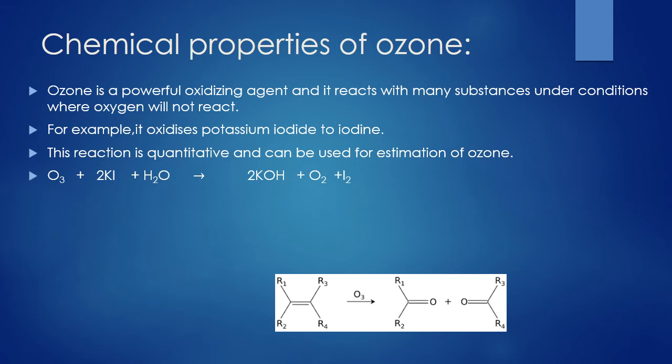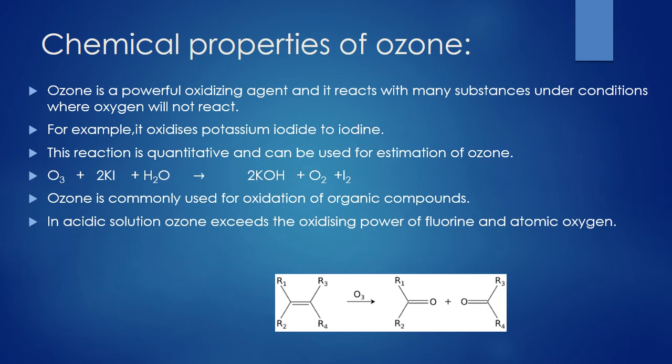And this can be quantitative and can be used to estimate ozone. How much ozone is present in a mixture can be calculated by doing this experiment. After doing this experiment, the solution can be titrated against sodium thiosulfate to find the percentage of ozone present. Then ozone is commonly used for oxidation of organic compounds. You can look at this. Organic compounds can be oxidized using ozone. Here an alkene, when it undergoes oxidation, gives a ketone. This can be an example.